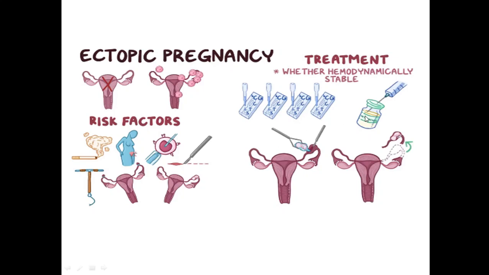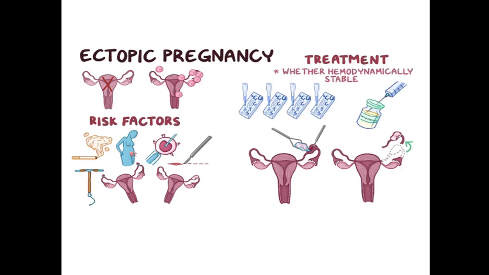Now, the treatment: if the patient is hemodynamically stable, we wait, and we wait till the HCG level drops. And here we are hoping that the embryo will die and the pregnancy will get terminated. However, if we make a late diagnosis, we can make use of the antimitotic drug known as methotrexate, which is normally used as anti-cancer, and it will cause apoptotic cell death, and it will cause death of the embryo and termination of the pregnancy.